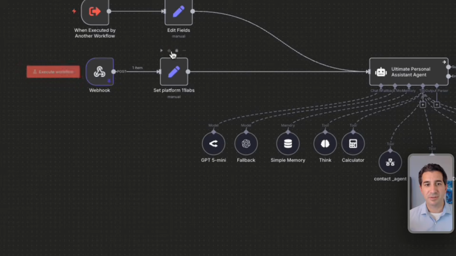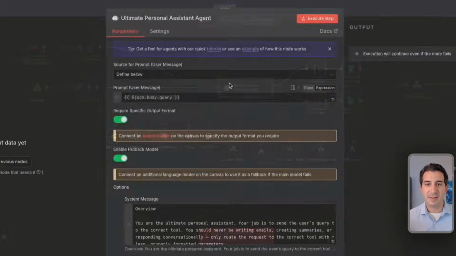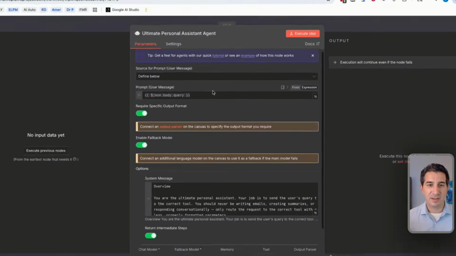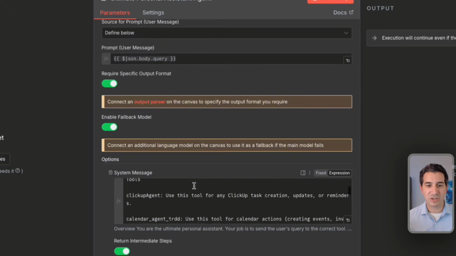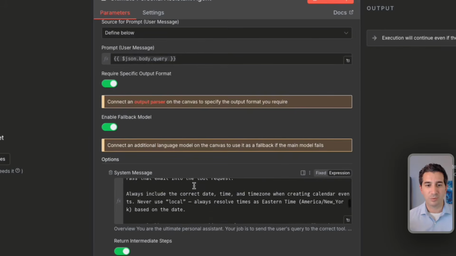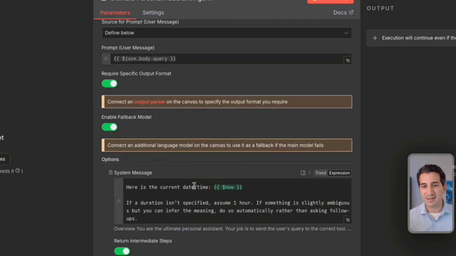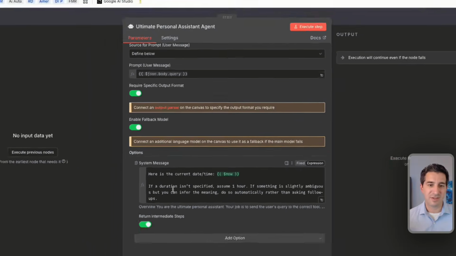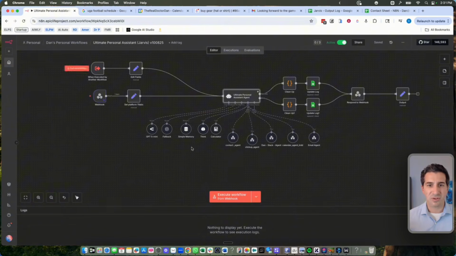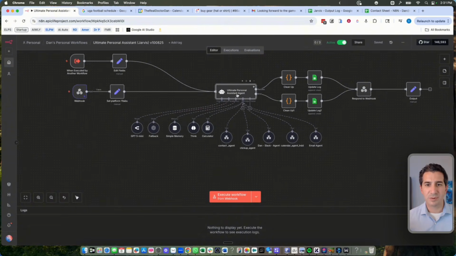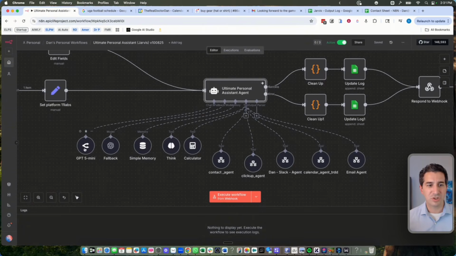So you get the information, it goes in, we just say that the platform is from 11 Labs, and then it goes into this ultimate personal assistant agent that has a prompt here with some information about the tools. It describes them, it gives some rules, and it gives some rules around time and dates, which can be a little bit confusing if you have some daylight savings, etc. And then we have the ultimate personal assistant agent set up to use GPT-5 Mini. It has a fallback as well, and this is through what's called OpenRouter, which allows you to use different models. It's actually unnecessary, but you're more than welcome to do that. It can save some money at times.